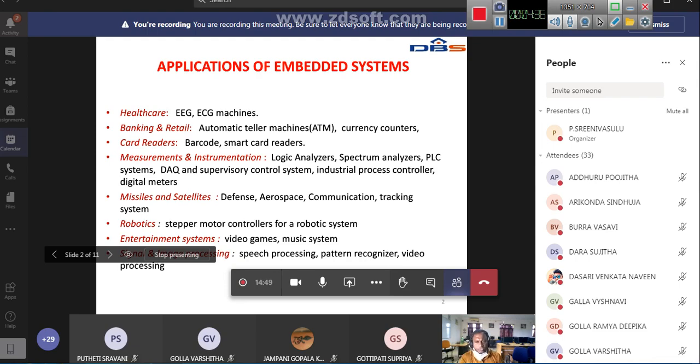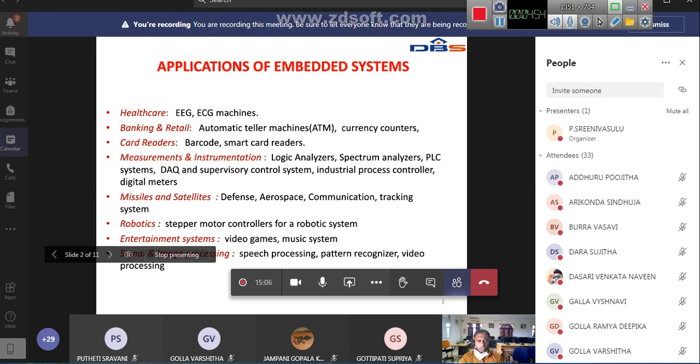There will be barcode readers. If the barcode reader scans the code, immediately the item, suppose soap, the name of the soap and the price of the soap, everything will be printed.